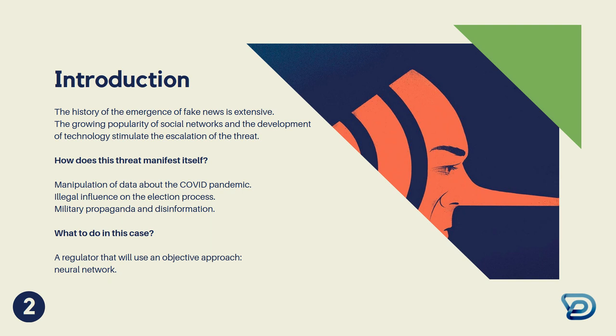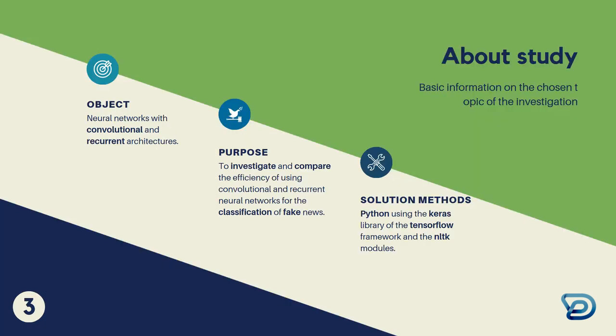Initially, naive Bayes or SVM were used as the basic method, but with the development of neural networks, convolutional and recurrent neural networks gained the most popularity. It's worth noting that, given numerous studies, these models can give different results depending on subject area. Therefore, it was decided to consider the effectiveness of using these models to identify fake news, to optimize their selection during the development of an appropriate software system. Brief information about the main elements of the work is shown on this slide.